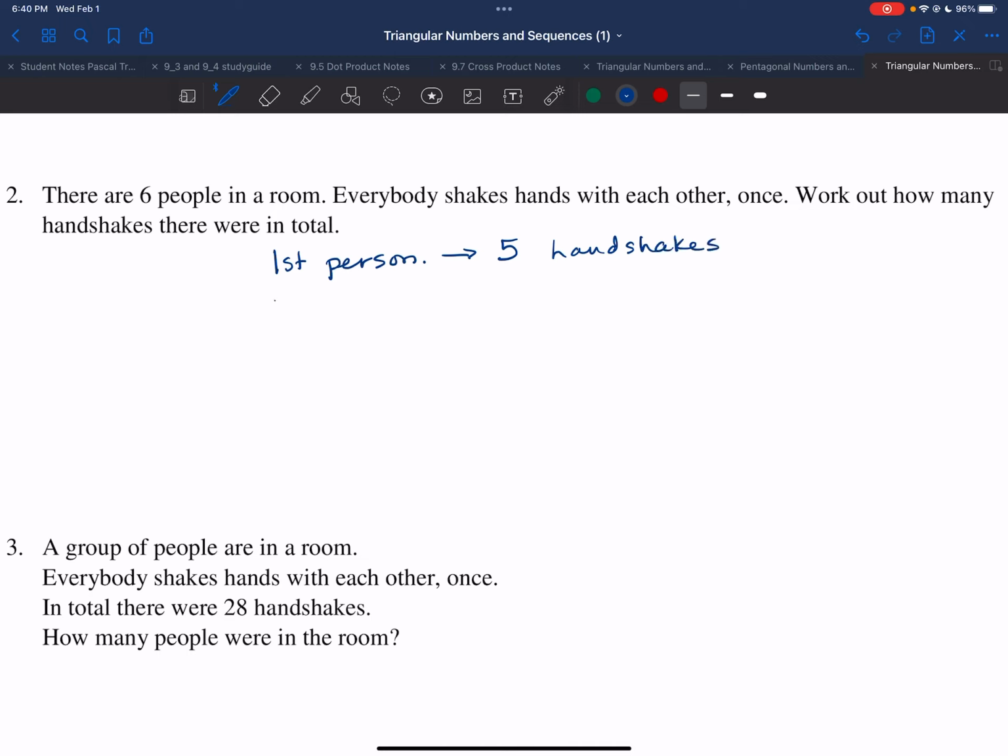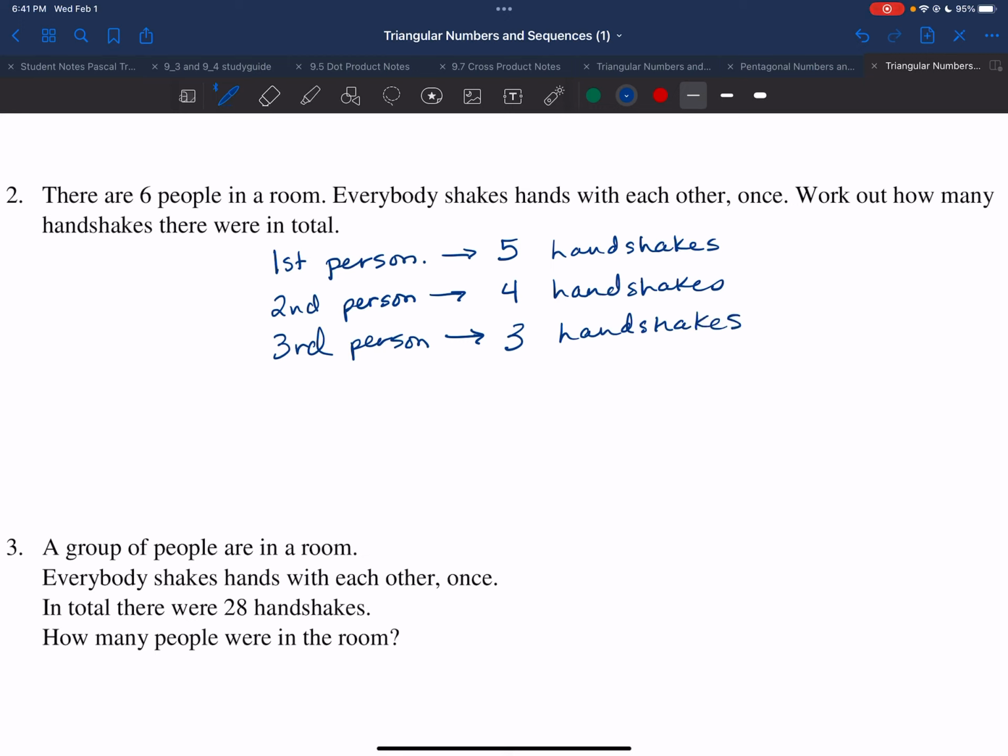The second person doesn't get to do 5 handshakes because the first person has already shaken hands with them. So number 1 is out. So 2 will be shaking hands with 3, 4, 5, and 6. So there's only 4 handshakes there. My third person. Guess what happens here? They've already shaken hands with person 1 and 2. They're not going to shake hands with themselves, and they only have person 4, 5, and 6 to go. So they're going to do 3 handshakes.